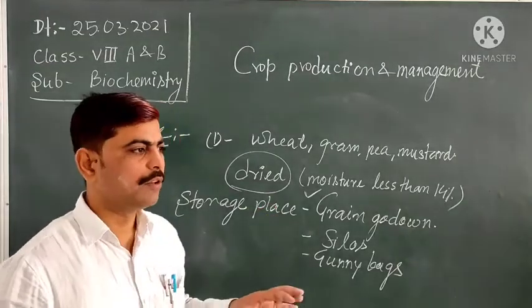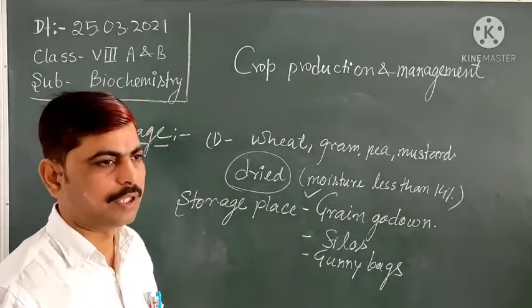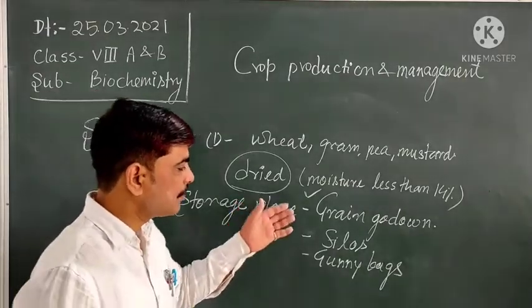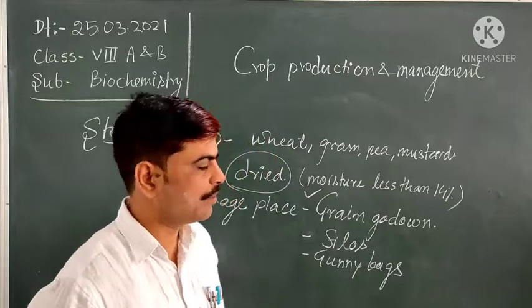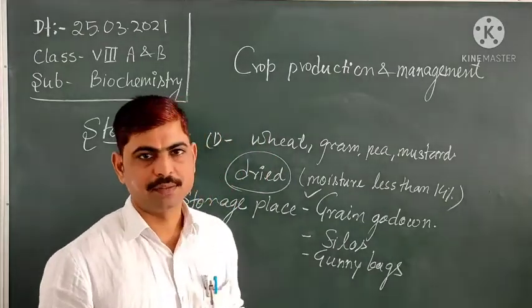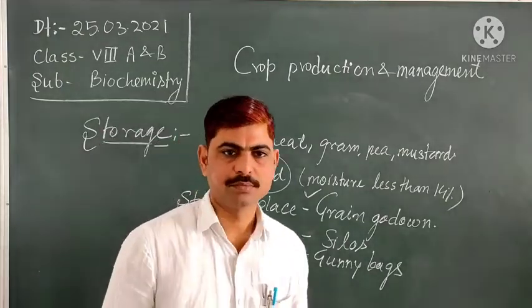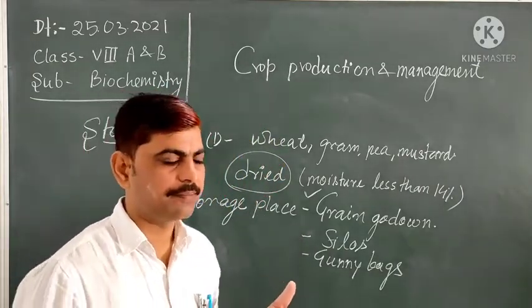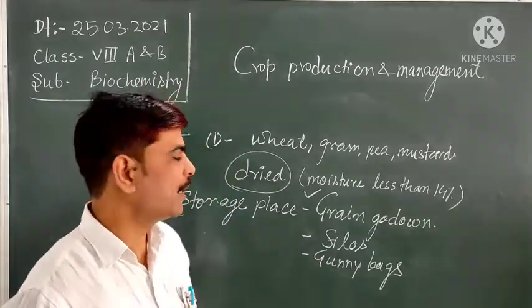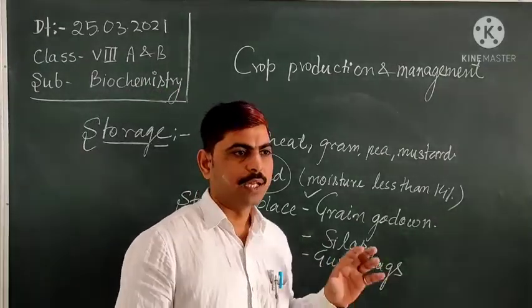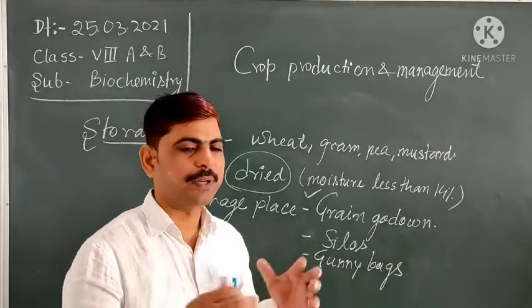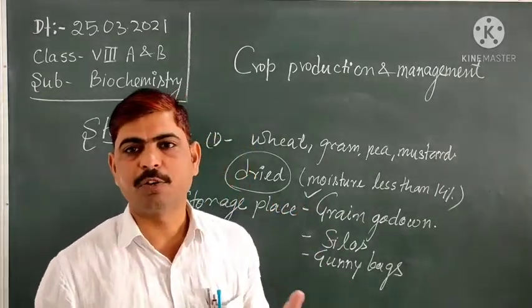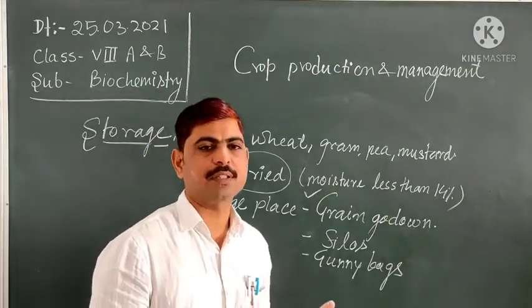Before we place these grains in those dark rooms, we should disinfect the rooms with some fumigants, and we also use some chemicals along with these crops. Perhaps you have experience, like Sulfos, which is one kind of fumigant, an aluminum phosphide tablet. It is put in the middle of the gunny bags, and in this way the vapor spreads throughout the gunny bag, the silo, the grain godown, and prevents the growth of microorganisms or other infectious organisms.